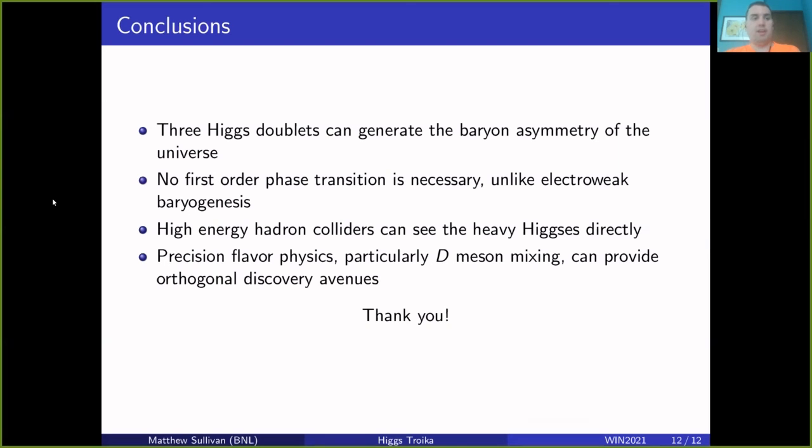So a high energy hadron collider, particularly 100 TeV, has a chance to directly observe the heavy Higgses for this sort of model. But there are also orthogonal discovery channels from flavor physics, particularly D meson mixing, which, if improved in the future, either experimentally or theoretically, can provide additional discovery avenues for this model.